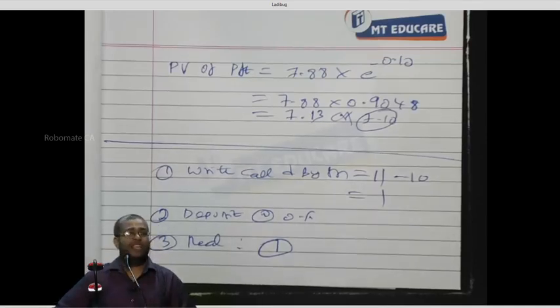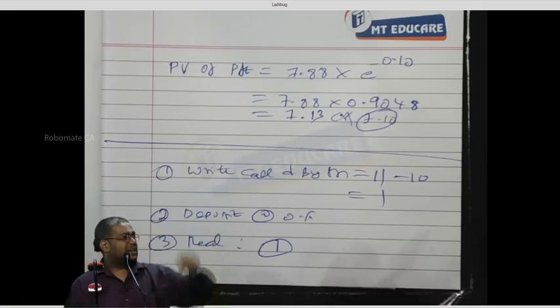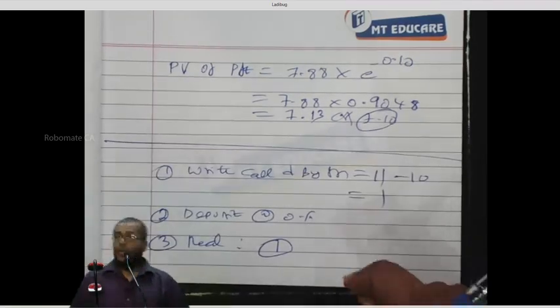Now, next. After 1 year, 2 things may happen. The other party may exercise the call or let it lapse. Suppose the other party exercises the call. The other party exercises the call. What will he do?